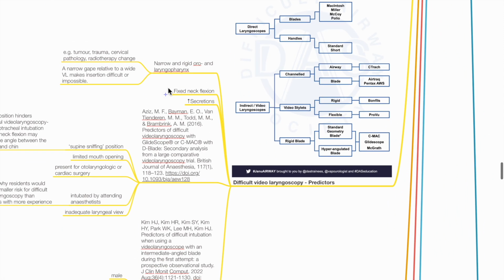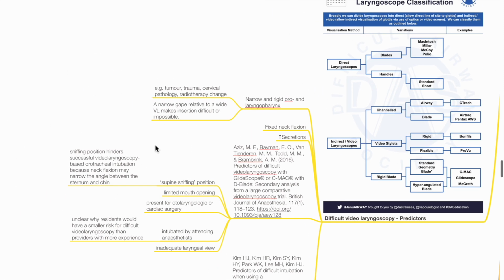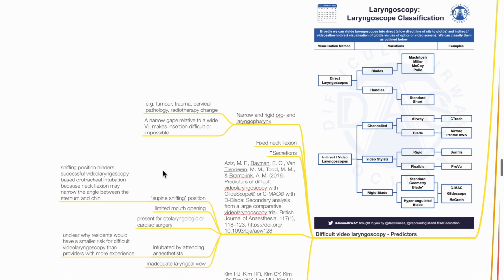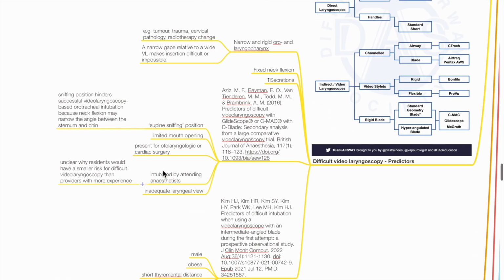Next is predictors of difficult video laryngoscopy. This includes narrow and rigid oral or laryngopharynx, such as due to tumor, trauma, cervical pathology, or radiotherapy, fixed neck flexion, and increased secretions.